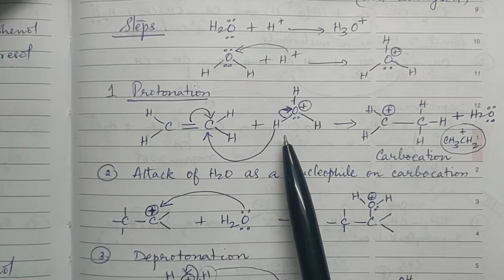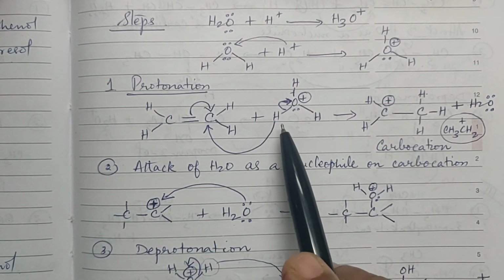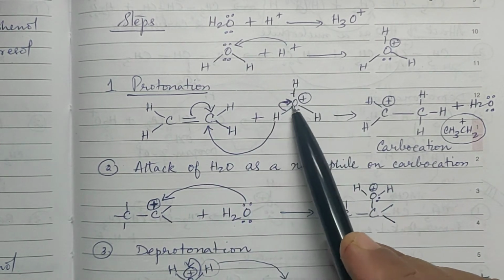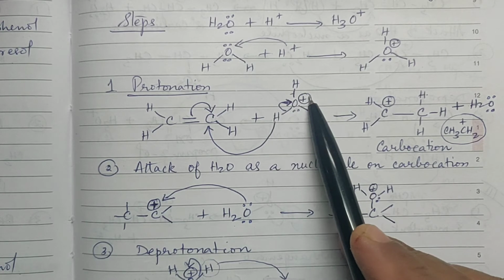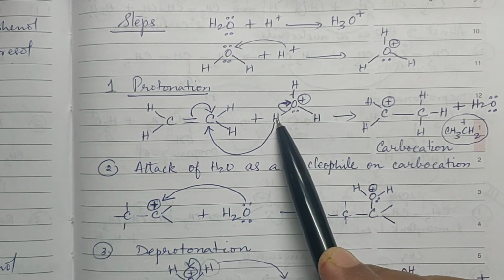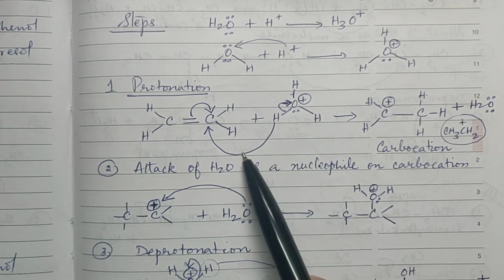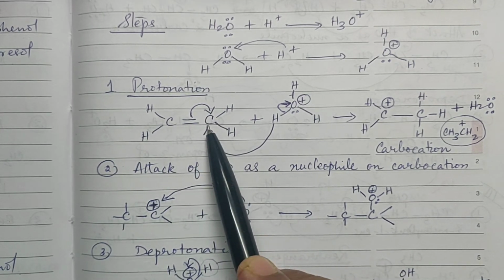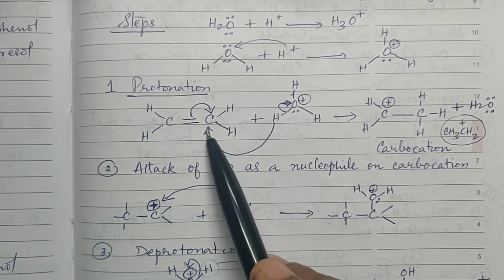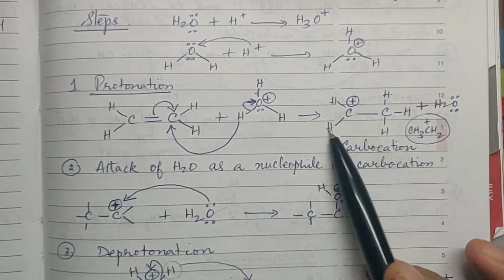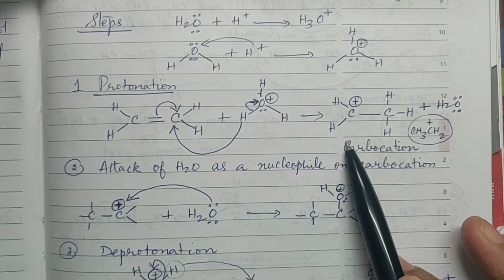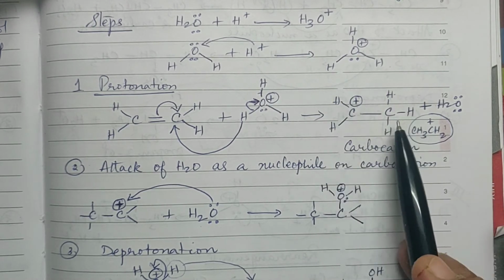So in the first step, what is happening? See, all these arrow marks are very important. You are having hydronium ion. So this OH bond is shifting towards the O positive. So this hydrogen is left as H plus, which will get attached to C minus because this pi bond is shifting here. So this C will become C minus. So this hydrogen will get attached here and you get a carbocation. Right? You get a carbocation.